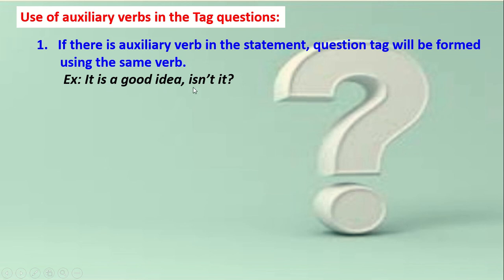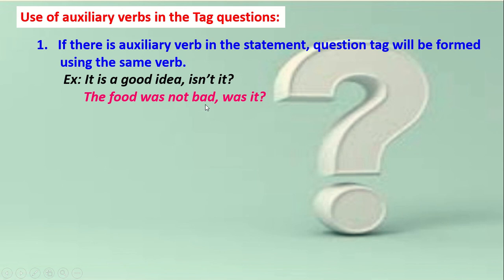It is a good idea. This is the auxiliary verb. So we make the tag with is, isn't it? This is an affirmative sentence, so the tag becomes negative.